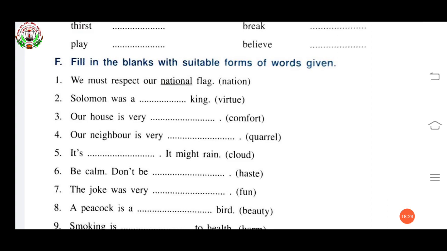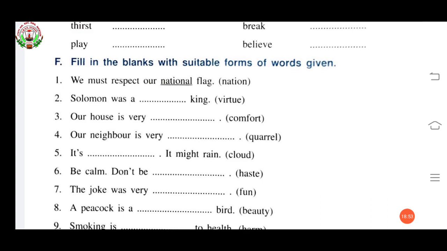We must respect our national flag. Nation is given, so it become national. Solomon was a dash king. Virtue is given, so virtuous king. Our house is very dash. Comfort is given, comfortable. Our neighbor is very dash. Quarrel is given, quarrelsome. It's dash, it might rain. Cloud is given, so it become cloudy. Be calm, don't be dash. Haste is given, hasty.